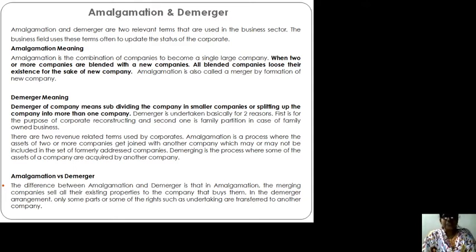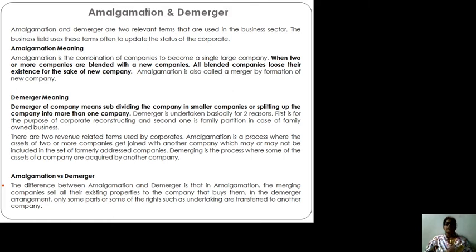Rather, the businessmen want to merge their company, because merging means similar scale companies are getting merged into another company. But in amalgamation, it is the combination of companies to become a single large company. In amalgamation, generally there are more than two or three companies combining or blending together, and all the blended companies lose their existence for the sake of the new company. So generally in practice, merger takes place rather than amalgamation.